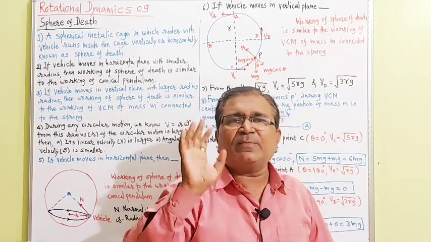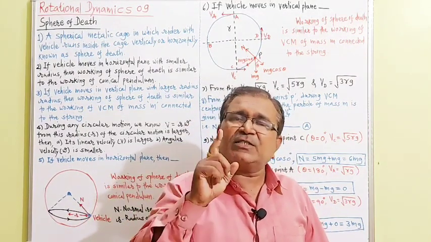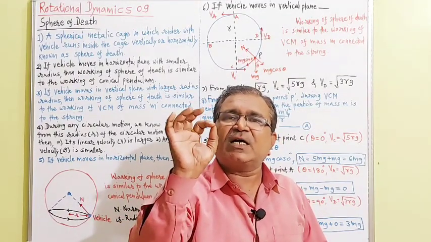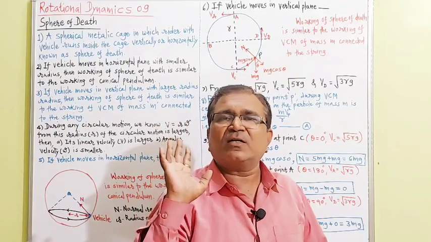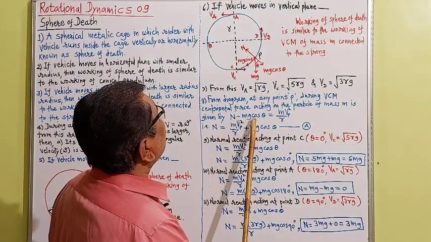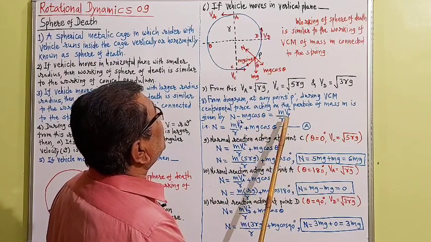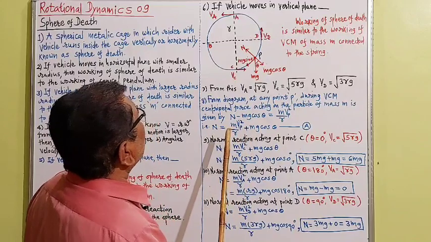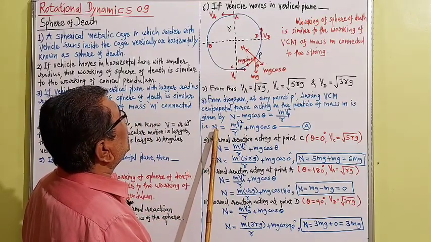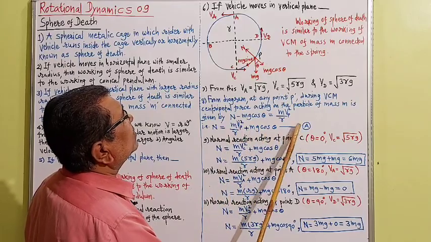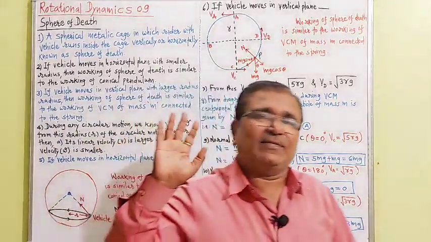Resultant is nothing but the subtraction, and that subtraction is always inward. So N minus mg cos theta is equal to mv square upon r. So this is the general equation we got. N minus mg cos theta is equal to mvp square upon r. I have taken point P here, and from that we get the normal reaction capital N is equal to mvp square upon r plus mg cos theta. That is equation capital A.